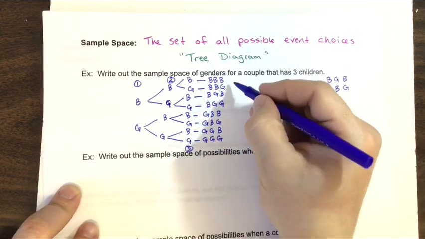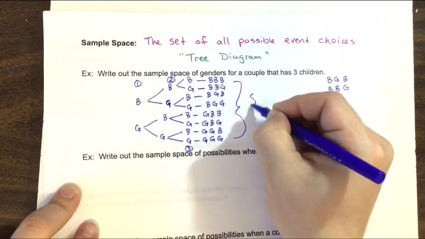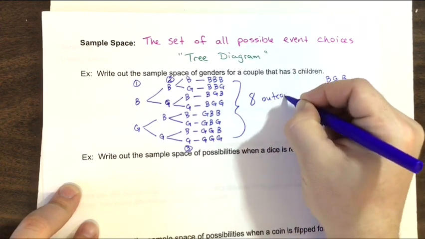And we get that there are really a total of 8 different outcomes.